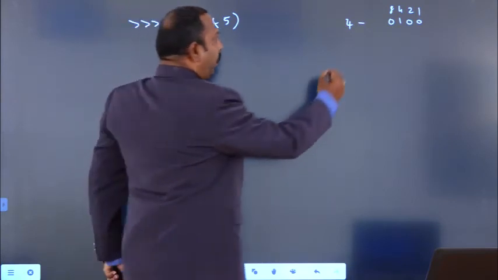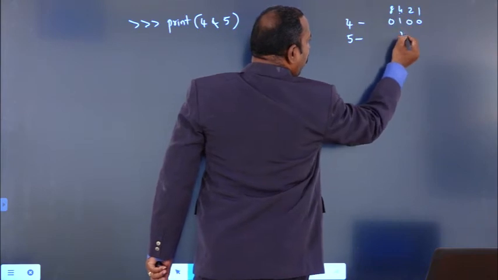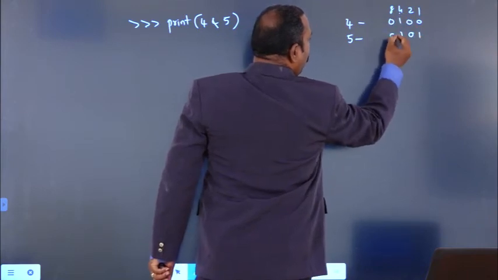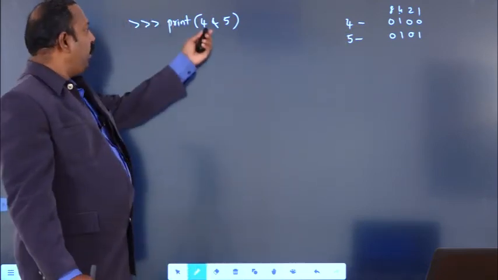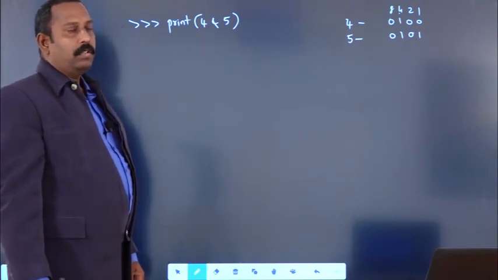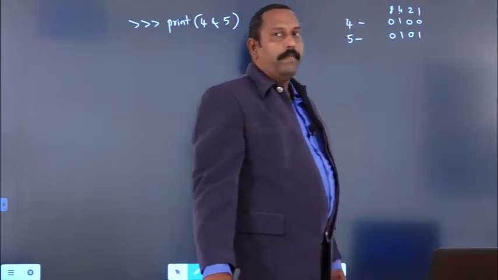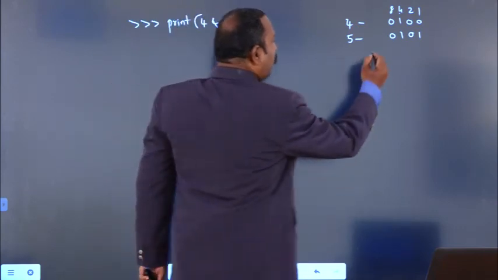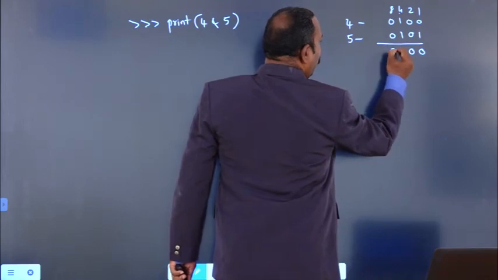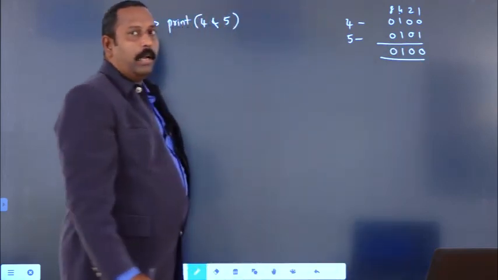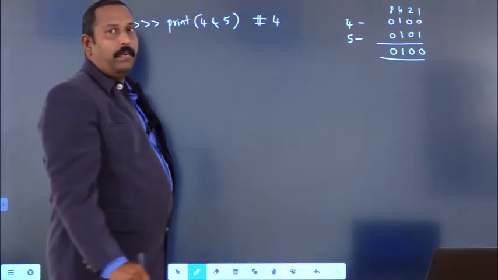Next, 5. 4 plus 1 is 5. In the 4 position you have to put 1, in the 1 position you have to put 1, remaining all 0. So this is the binary representation of 4, and this is the binary representation of 5. Now we are performing the bitwise AND operation. What is the rule? If both the bits are 1, then the output is 1, otherwise 0. So you will get 0, 1, 0, 0. So what is the output you will get here? 4.